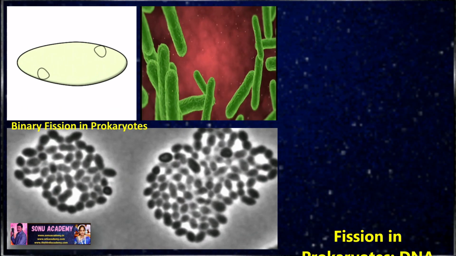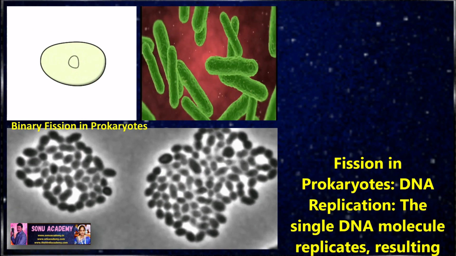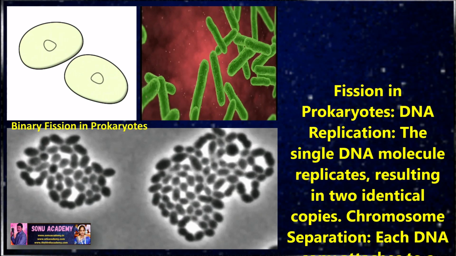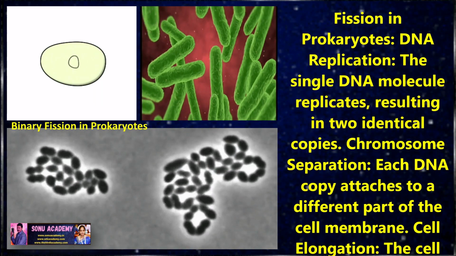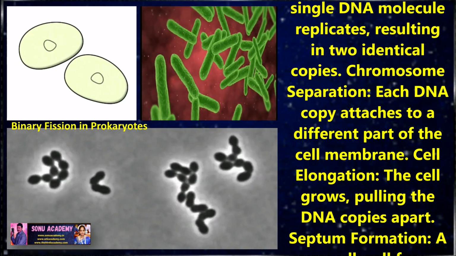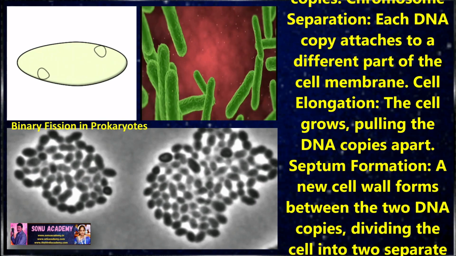Children, let us discuss binary fission in prokaryotes. Binary fission in prokaryotes involves the process of DNA replication, which means the single DNA molecule replicates, resulting in two identical copies. Second is chromosome separation. Each DNA copy attaches to a different part of the cell membrane. Third is cell elongation.